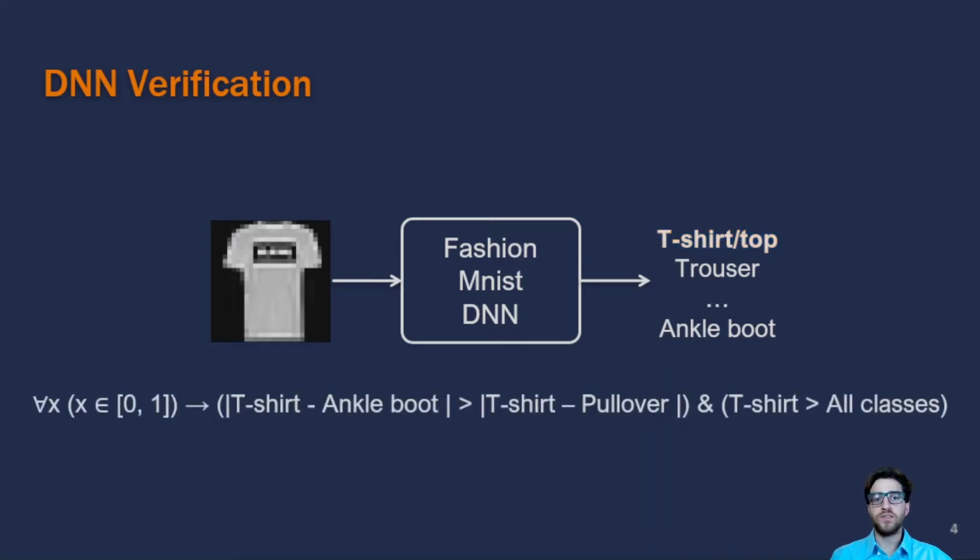As I mentioned before, to check the safety of these systems, it is necessary to check if the model satisfies a given specification. One common type of DNN property is reachability. Reachability properties define the post condition using constraints over output values, specifying that inputs from a given input region reach outputs within a given safe output region. For example, for the Fashion MNIST model, one possible specification could be that for all inputs, the difference of shapes between a t-shirt and an ankle boot has to be greater than the difference between a t-shirt and a pullover, being t-shirt the output class.